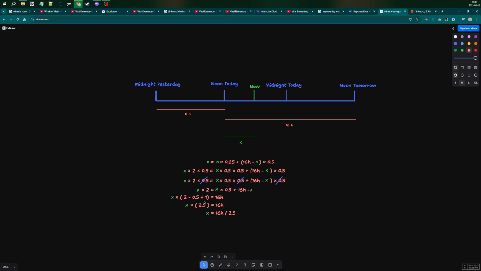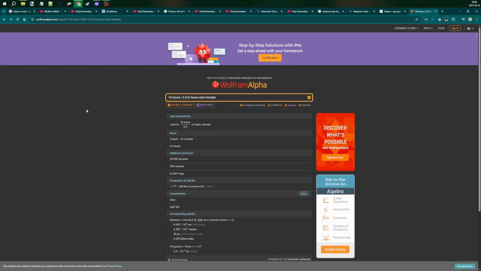So if we assume the wizard lives on Neptune, like we all know that all wizards do, and that they use Neptune time, then we actually can put x on the left side. And if we go through all the math, we get that x would be 16 hours divided by 2.5, which is 6 hours 24 minutes, which means the time was actually 6:24 p.m.